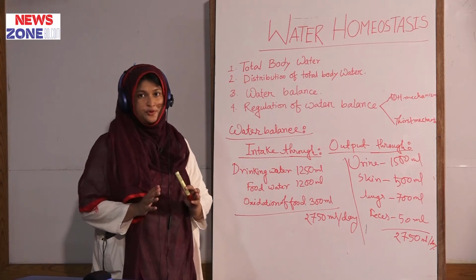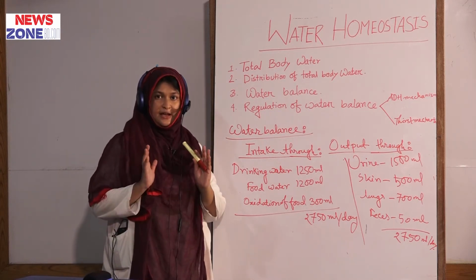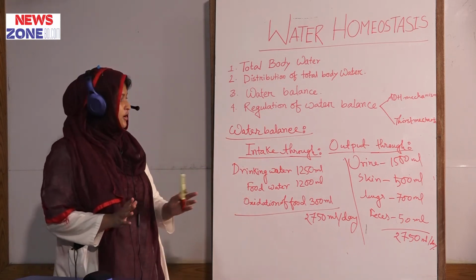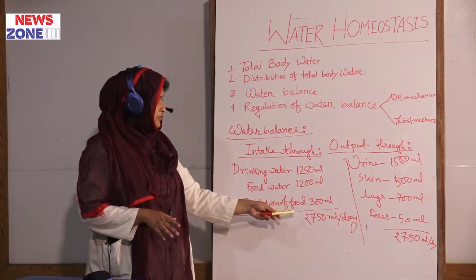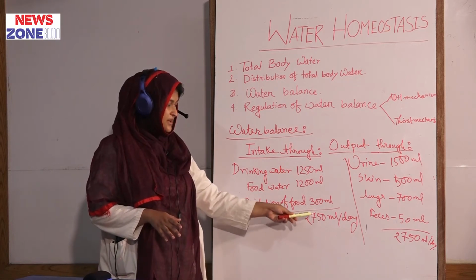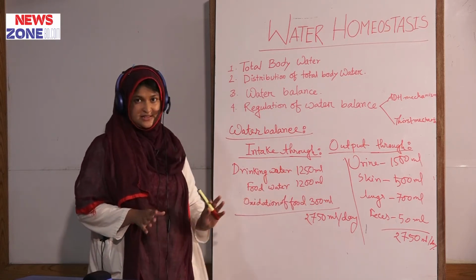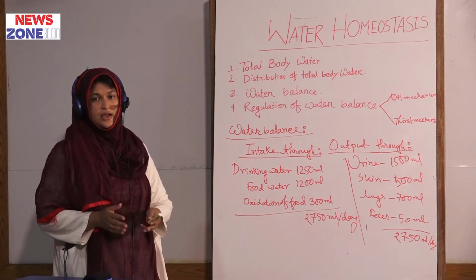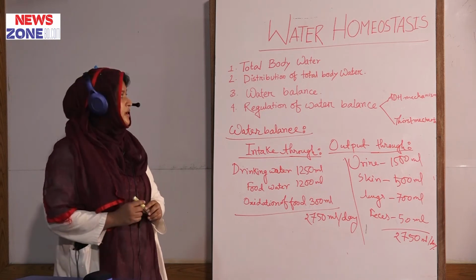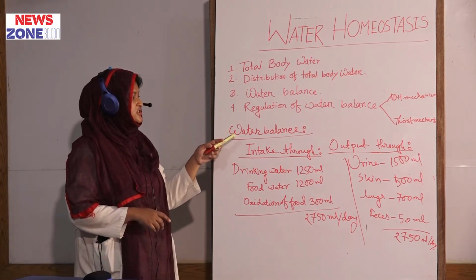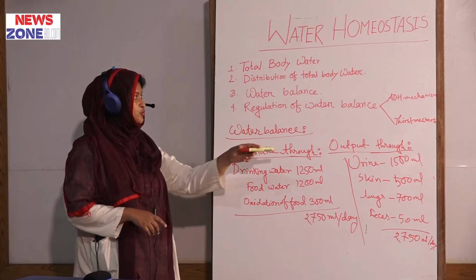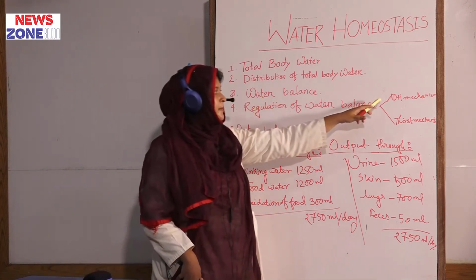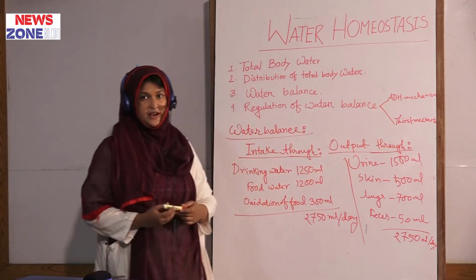Normally, intake and output will always be the same. If we take in 100 ml per day, obviously output will be 100 ml. Here, in a whole day we take 2750 ml, and output will be the same. If output and intake are the same, then we can call our physiology normal. So, this is the water balance, which can be defined by intake and output, and the regulation of water balance we described by the ADH mechanism and thirst mechanism.